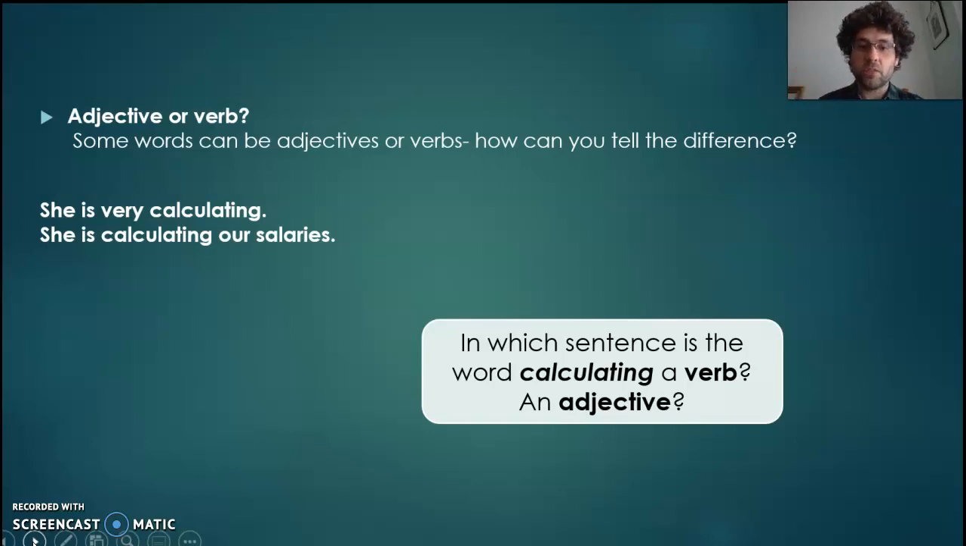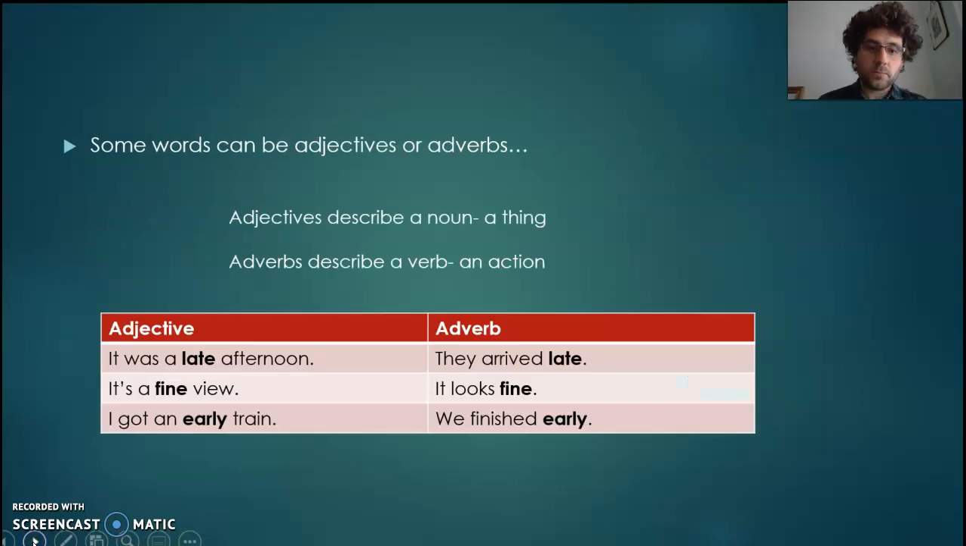If it's a description of a person, like she is very calculating, it's an adjective. It's describing a noun. It's describing a person or a thing or an idea. If she is calculating our salaries, it's what she's doing. It's a verb. A lot of words can be adjectives or adverbs.